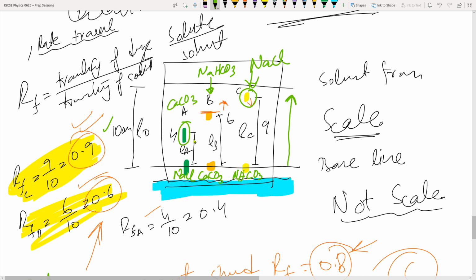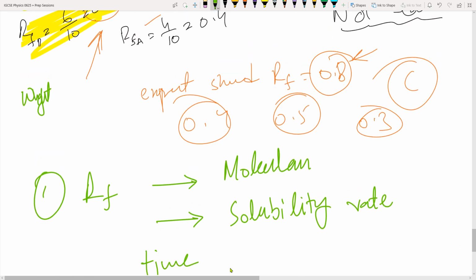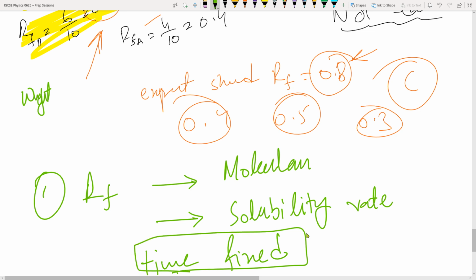Calcium carbonate will travel the least. Although all three are readily soluble in water, the height achieved by each will be different. The reason: NaCl is lighter, it will travel the most. Bicarbonate is a little more massive than NaCl, so it will travel a little less, and calcium carbonate has more mass than these two, so it will travel the least in the same amount of time, right? Remember, time is fixed for all dyes, don't give anyone separate time. Are you clear on this?